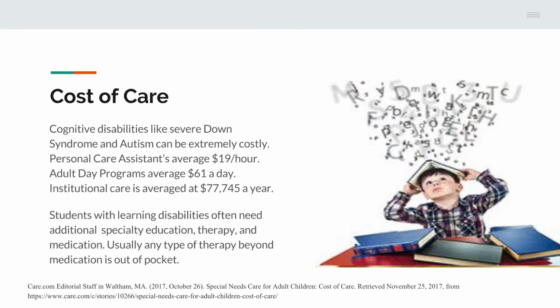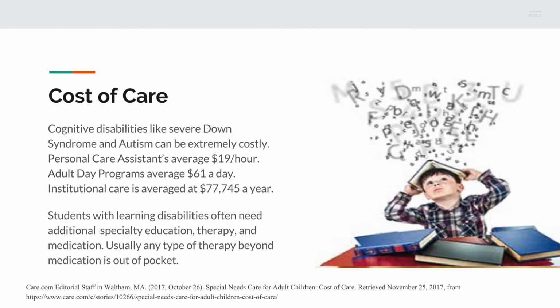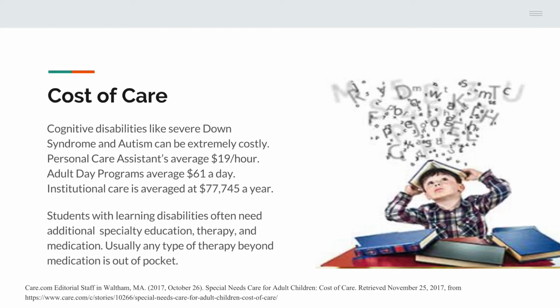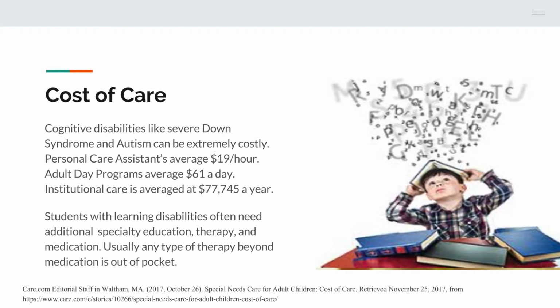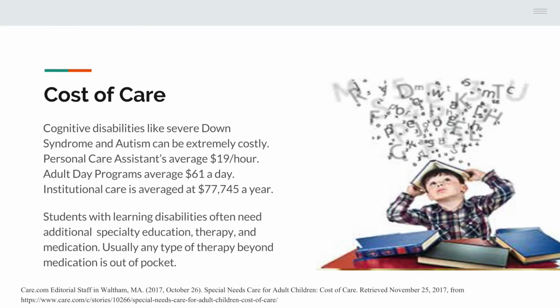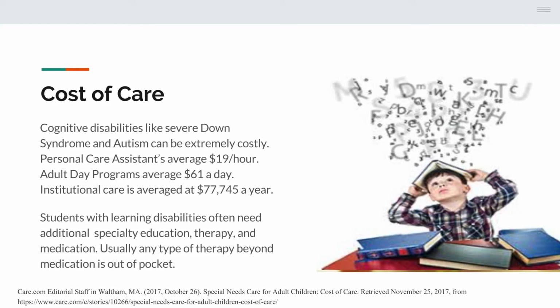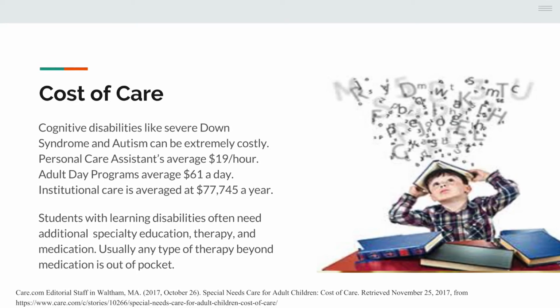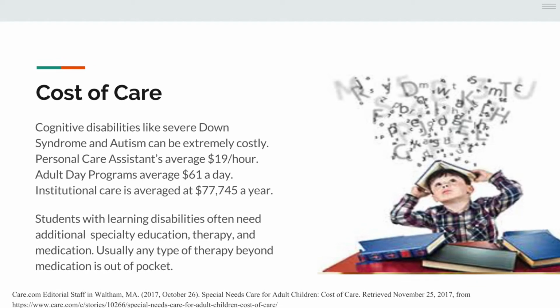Severe cases of certain disorders like Down syndrome and autism require special care that is extremely costly. Personal care assistants that help aid with daily living activities cost an average of $19 an hour, and some people need these assistants up to 18 hours a day. Some adult care centers provide a safe environment for adults with cognitive disabilities. However, these places on average cost $61 a day.